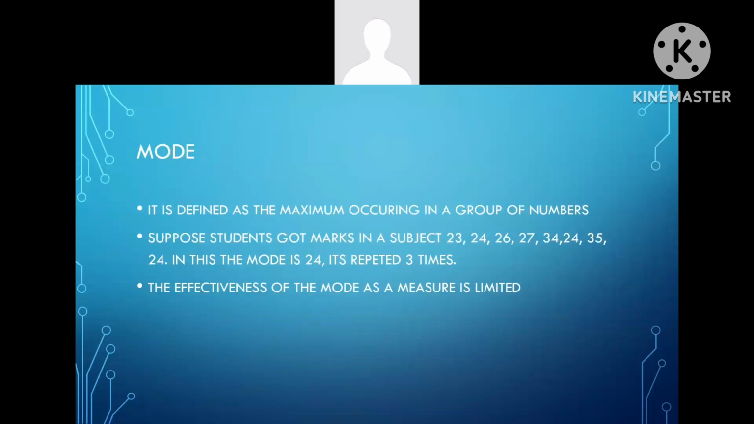Then comes mode. It is defined as the maximum occurring number in a group of numbers. Suppose students got marks in a subject: 23, 24, 26, 27, 34, 24, 35, 24. In this, the mode is 24 because it is repeated 3 times. The effectiveness of the mode as a measure is limited.